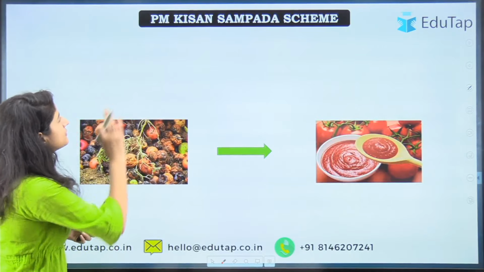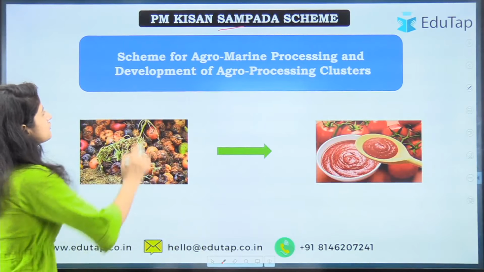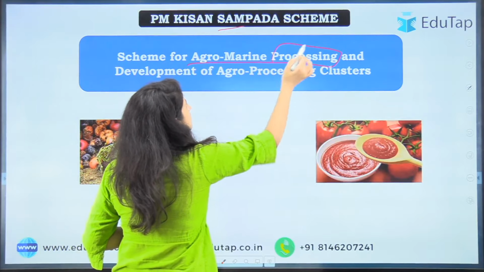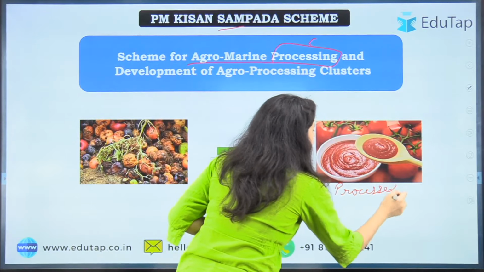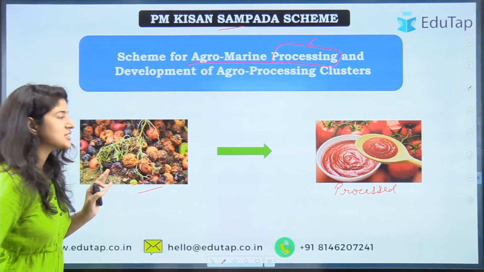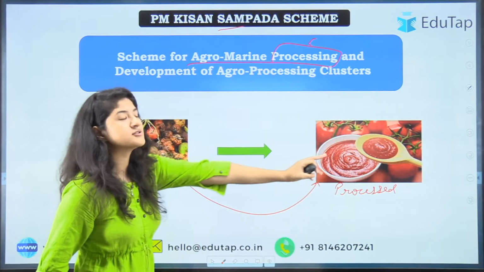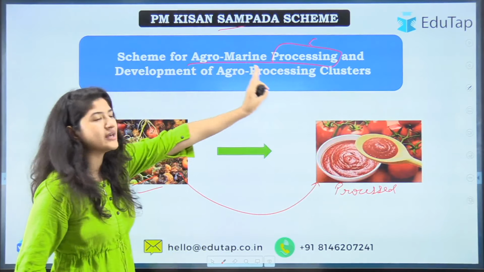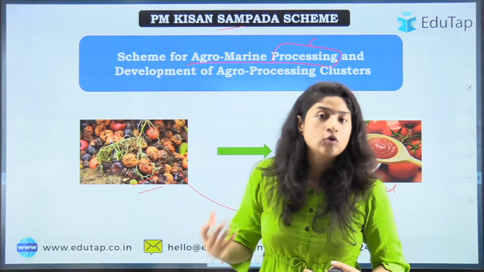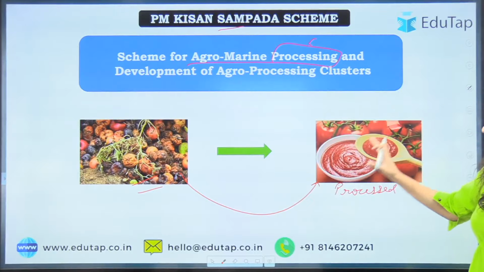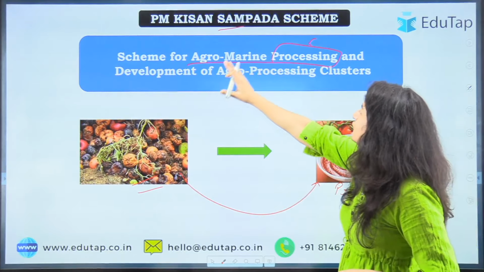So that is why this scheme, Kisan Sampada, has a full form. Sampada has a full form. This scheme is for agro-marine processing. What is processed food? The edible raw material is taken from agriculture, some value is added, some changes are done, and the produce that is formed is known as processed food, and this process is known as agro processing. This value-added product can be utilized for a longer duration of time, and of course its income is more than the raw material. So the full form is Scheme for Agro-Marine Processing.